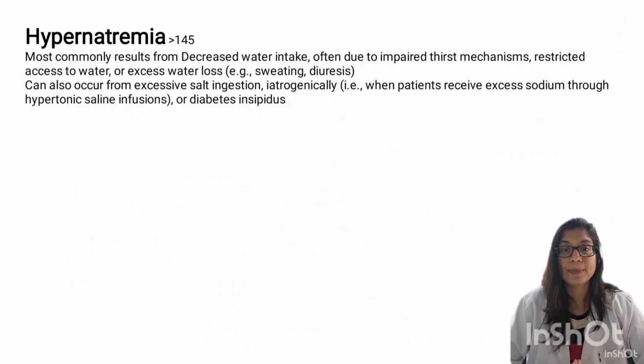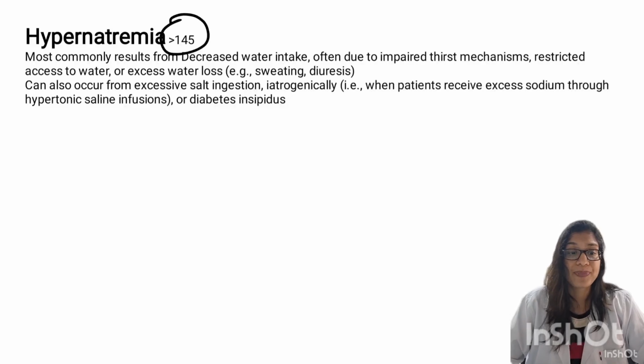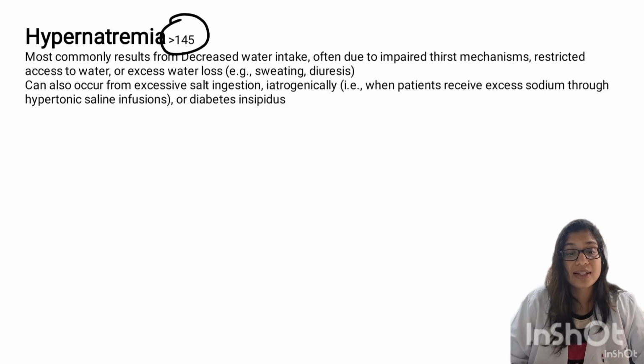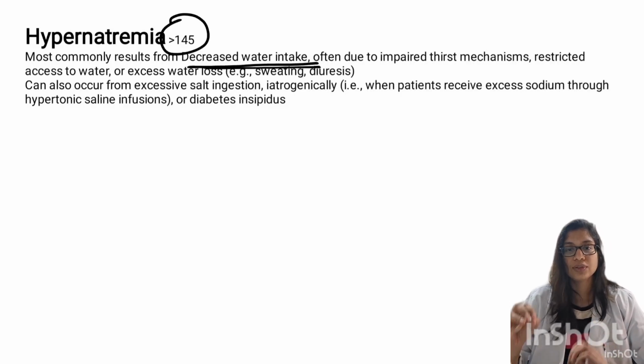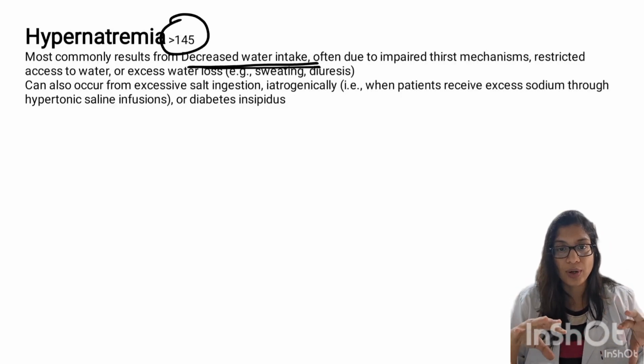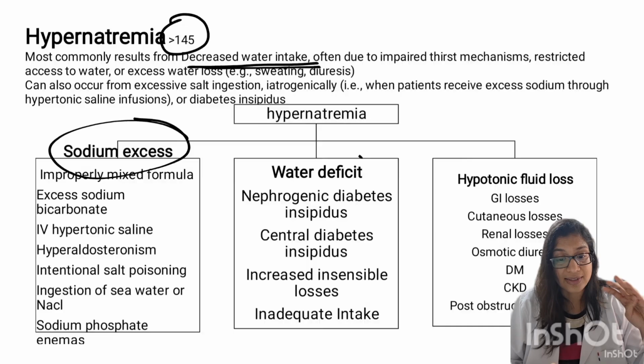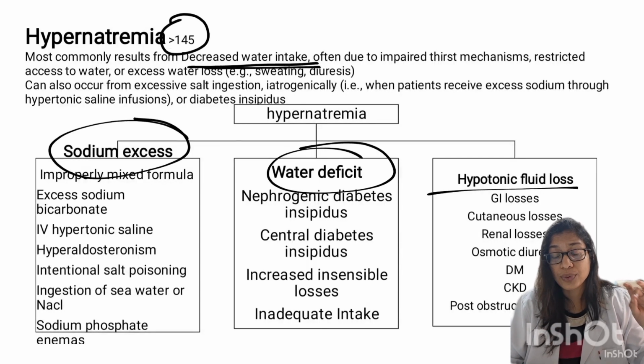Next, coming to hypernatremia. Hypernatremia is defined as serum sodium more than 145. So the most common cause that can lead to hypernatremia is decreased water intake. So if there is excess sodium in the body, how can sodium get into the body? When your intake is more. So either it is sodium excess, or water is less, water deficit, or in case of hypotonic fluid loss.